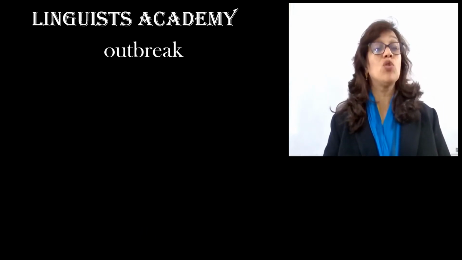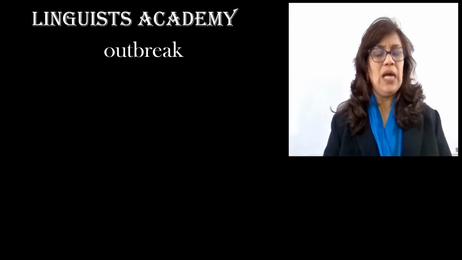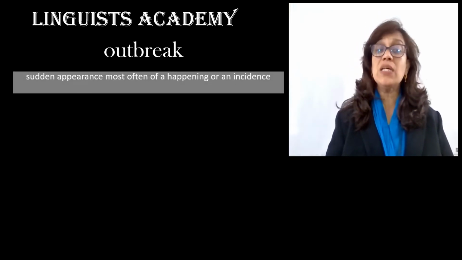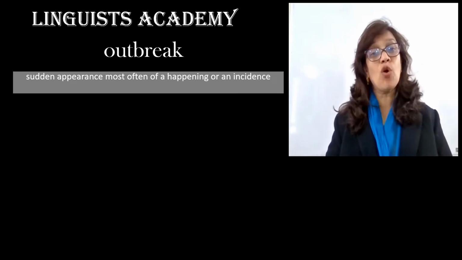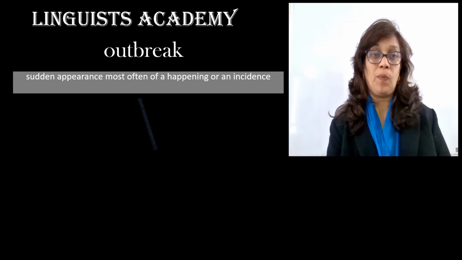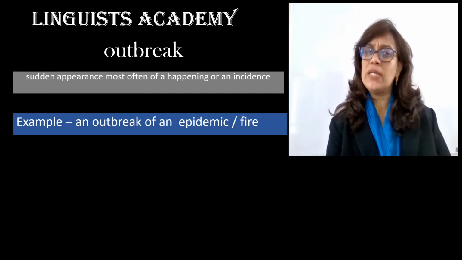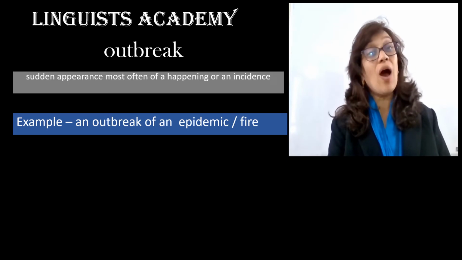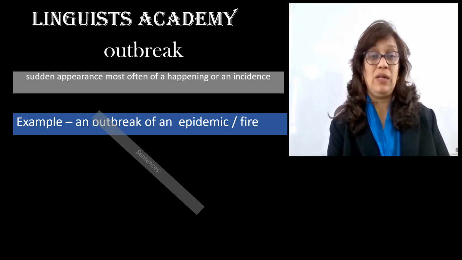Now, the next set of words that we come across is outbreak and outburst. Let us look at outbreak. An outbreak is a sudden appearance, most often of a happening or an incident. For example, we have an outbreak of an epidemic or an outbreak of a fire.